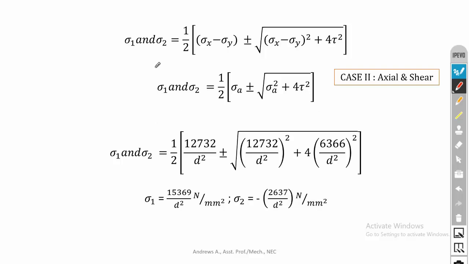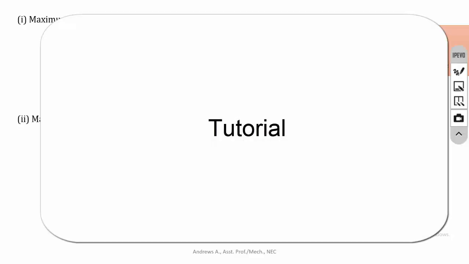After substituting everything in the principal stress equation, finally you will get sigma 1 and sigma 2. Once you calculate sigma 1 and sigma 2, we can substitute them in the theories of failure equations, and you can calculate the diameters.